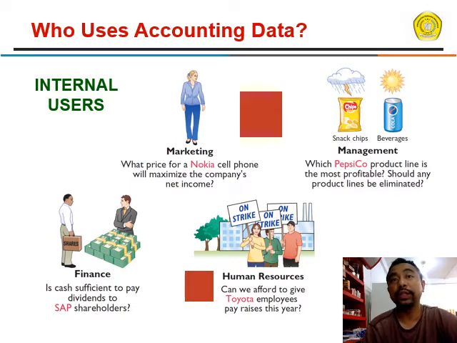Then human resources: can we afford to give Toyota employees a pay raise this year? Then management: which PepsiCo product line is the most profitable? Should any product lines be eliminated?